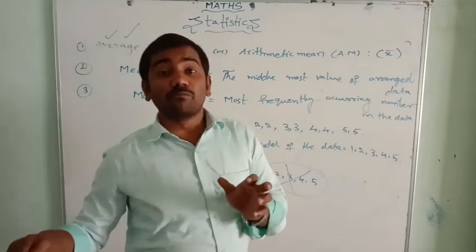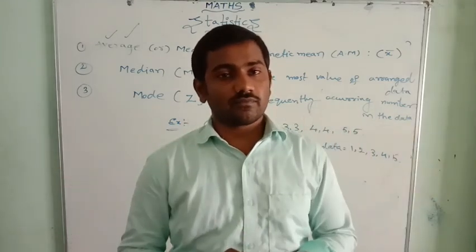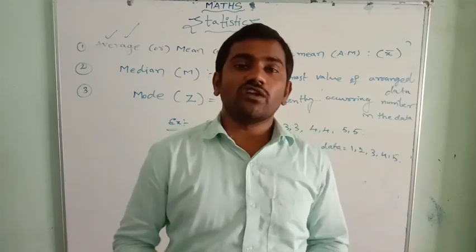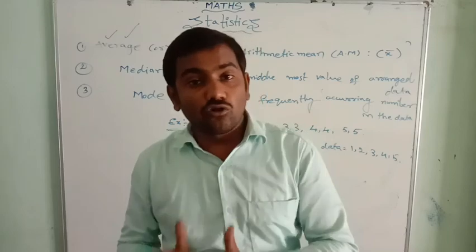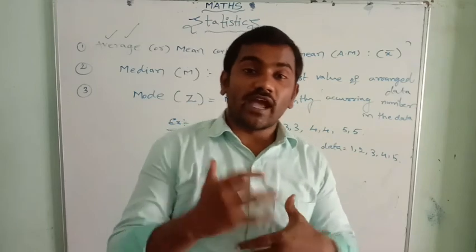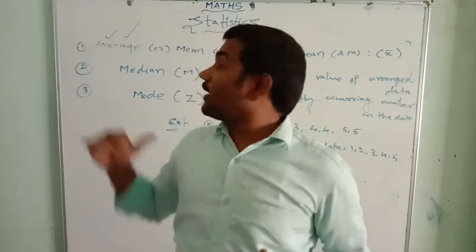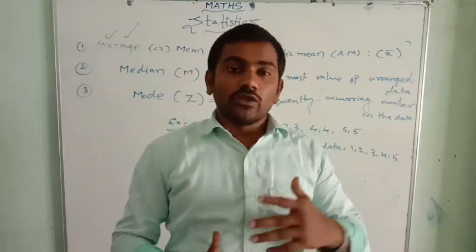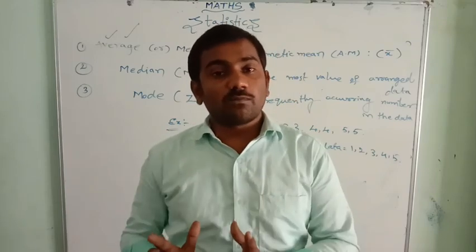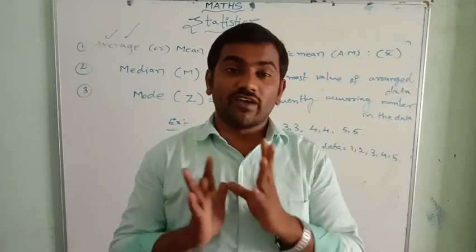This is only simple data for mean, median, mode. I have taken simple data, in the form of a row, in numerical terms. There will be ungrouped data and grouped data. In ungrouped data, how to find the mean, median, mode, you will learn in the 8th class and 9th class. In grouped data, you will learn again in the 10th class. So this chapter is useful till the 10th class and intermediate degrees also. So learn these basics very clearly.